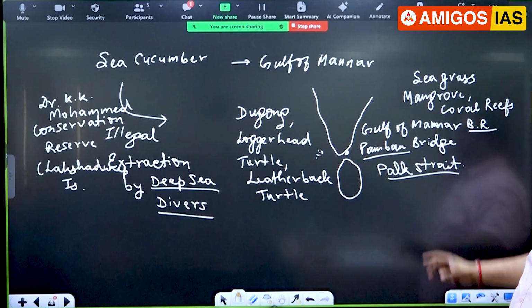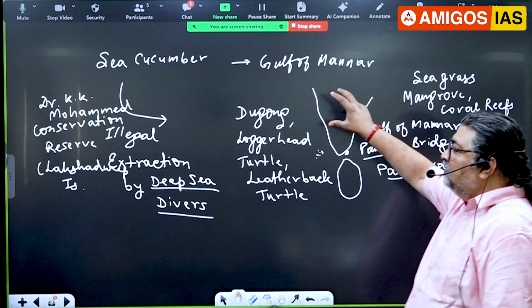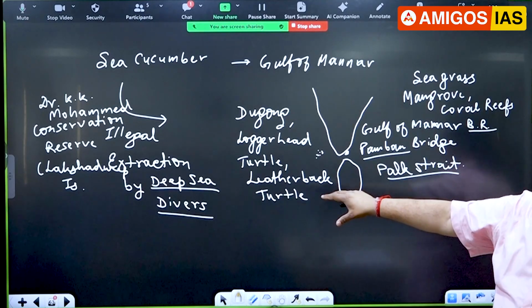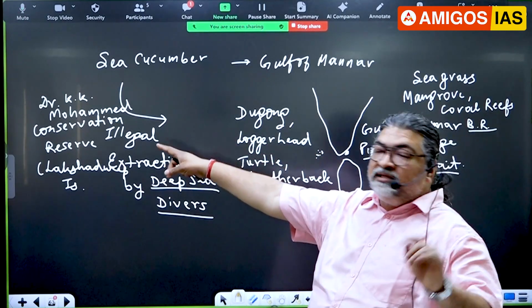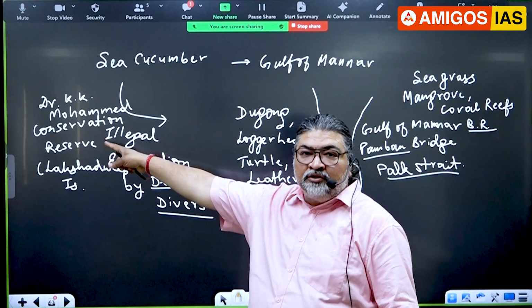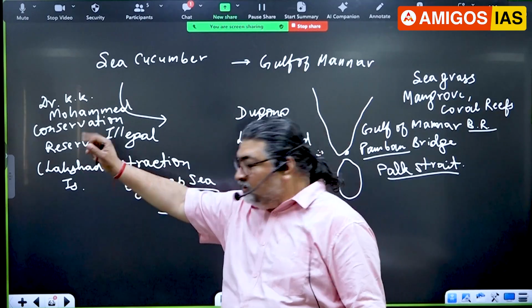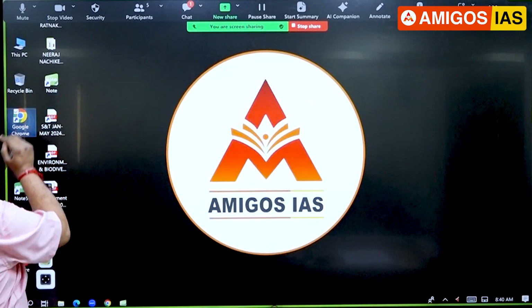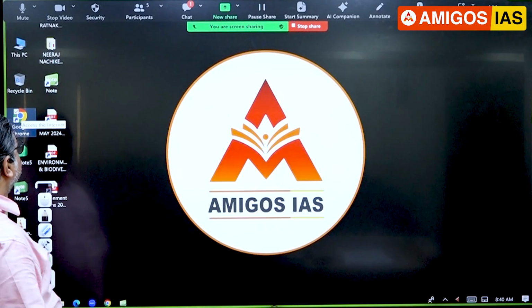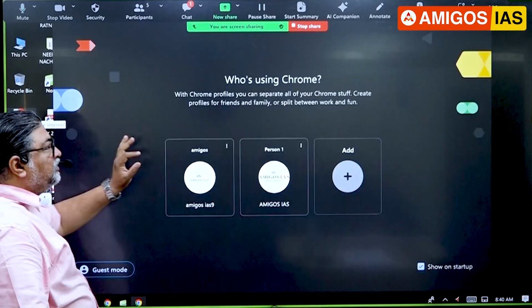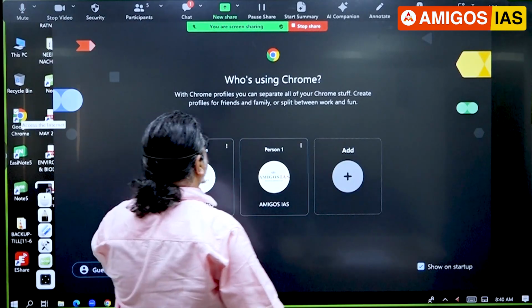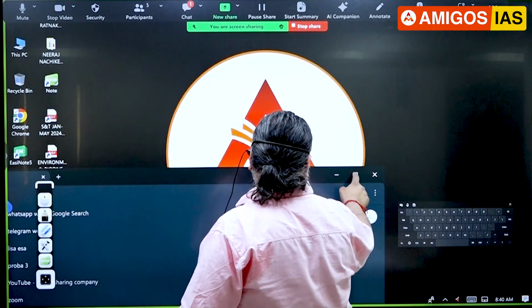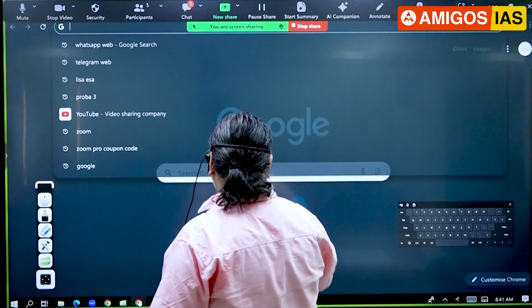Now another thing here. See, when you talk about a marine biome, one area which you have to focus on is this, right? And it's covered in the Amigos magazine also. When you come to K.K. Muhammad, you'll come across it there. Let's say, I'll just take you there. Look at it here. It has been covered in many, even Down to Earth magazine has covered it. I'm opening it just to make you aware of this. So let me just enlarge it.